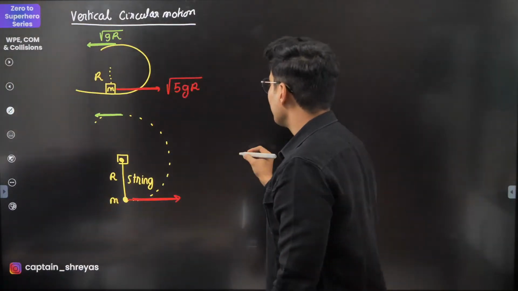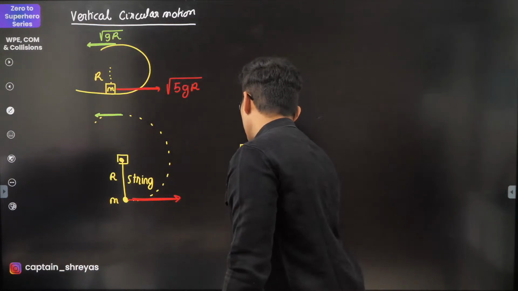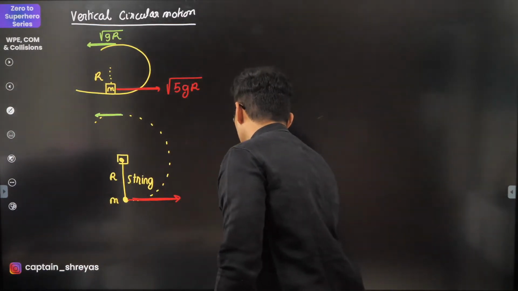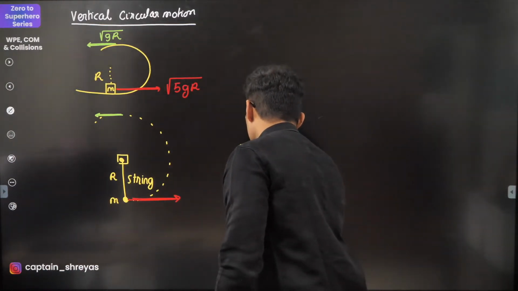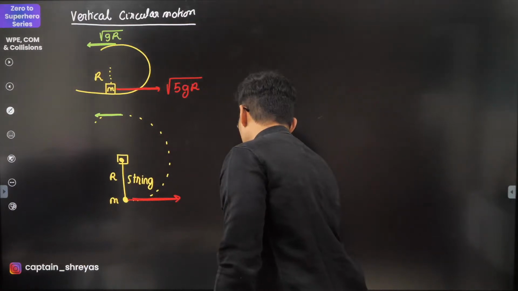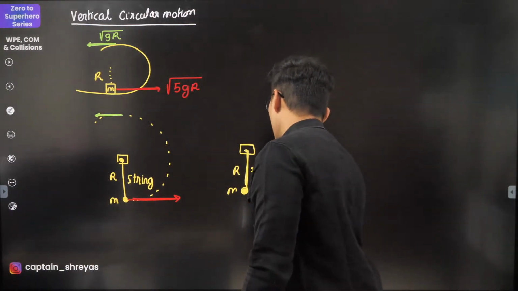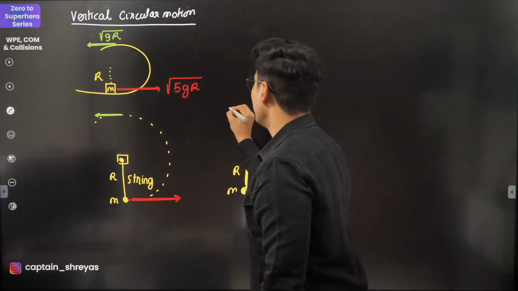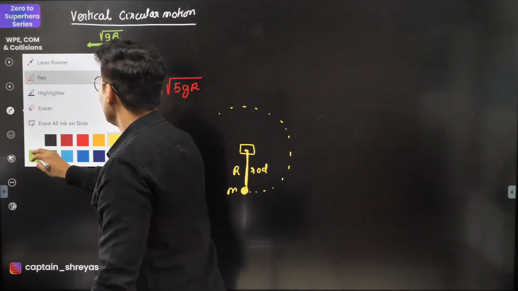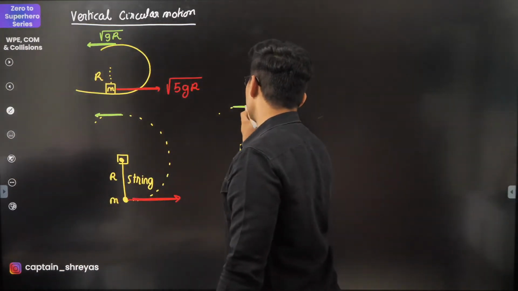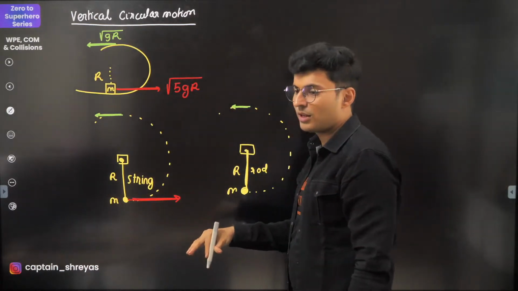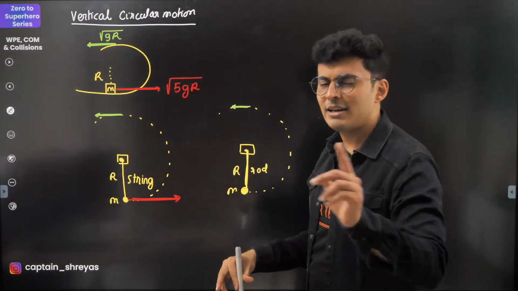But you have this case where you have a rod over here. This is the rod, this is the point mass, this is the length of the rod, and you want this mass to go in a vertical circular path. In that situation, for it to just reach the top and complete the circular motion, remember, a rod can never become slack.